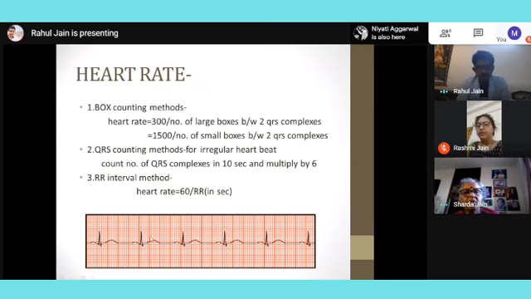Correct. And if it's an irregular heartbeat, then take a 10-second strip, count the number of QRS, and multiply it by 6. Basically, we are just seeing that QRS represents the number of times the heart has contracted. So we calculate the total number of QRS in 1 minute through the second method. Take a 10-second strip. Ma'am, when we take an ECG, we take it for only 10 seconds.